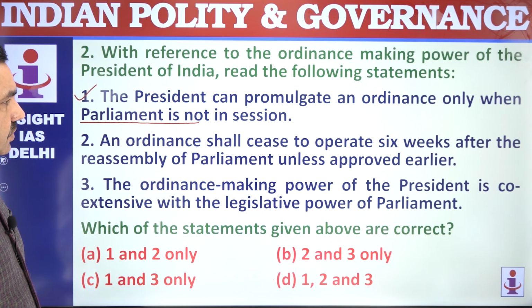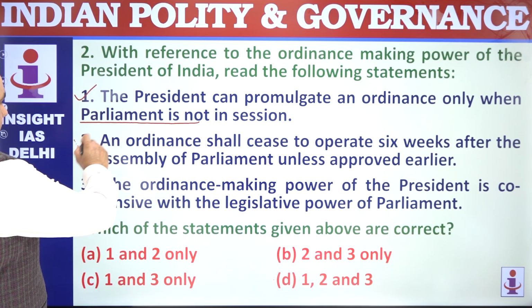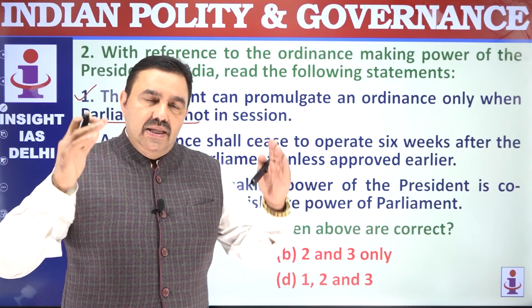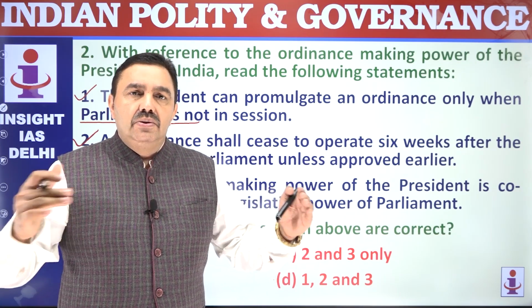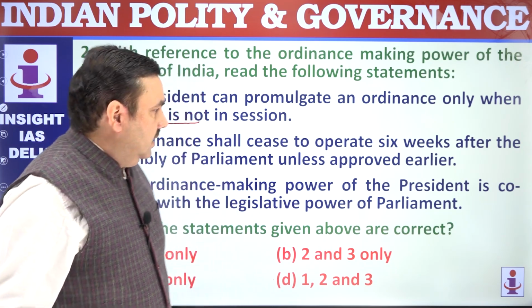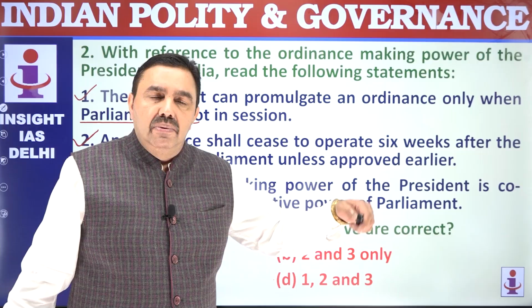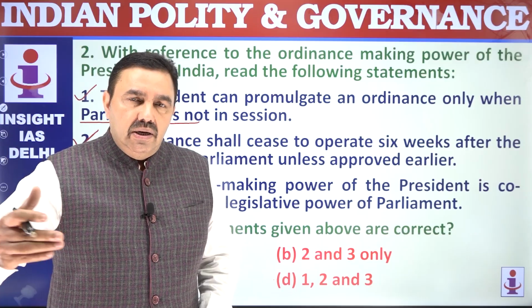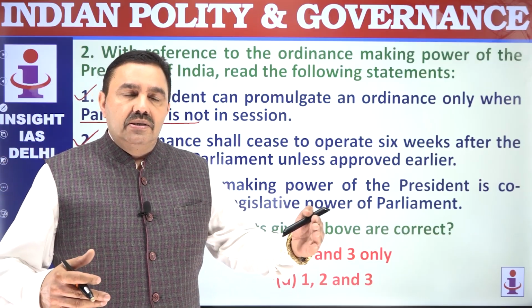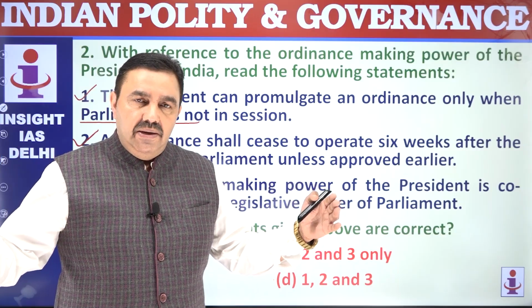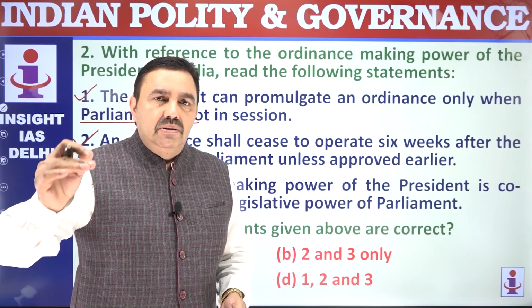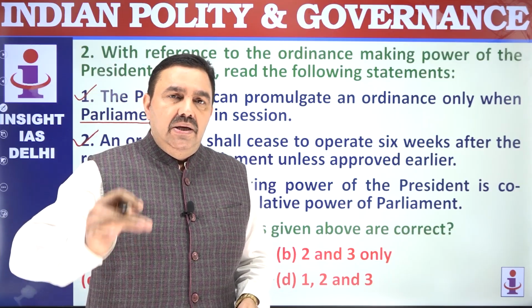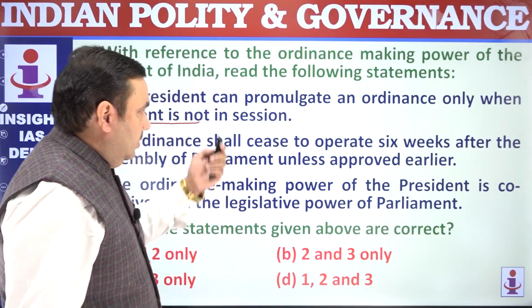The ordinance shall cease to operate after 6 weeks. That's correct. So within 6 weeks, Parliament will have to enact that particular law that was enacted through the ordinance making power. And if Parliament fails to do it, the ordinance automatically lapses. Now, an ordinance can be issued again. There's no limit on the number of times an ordinance can be issued. You can keep a law alive through recurrent or multiple or continuous ordinances, but this again cannot go on for an indefinite period of time. The Bihar government tried to maintain a law through ordinances, and that was struck down by the Supreme Court. An ordinance cannot replace the normal legislative procedures given by the Constitution.